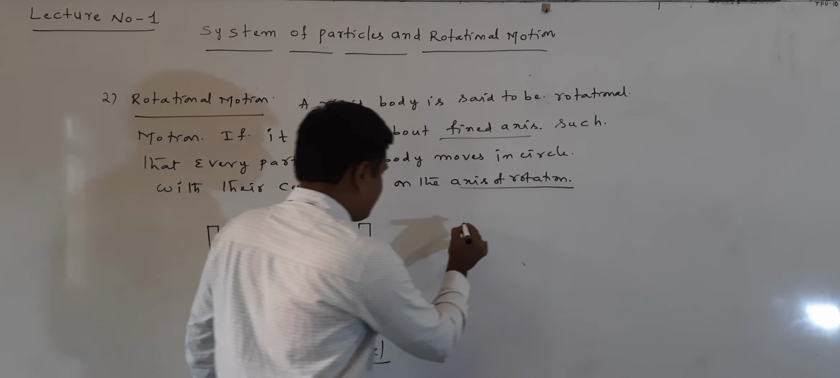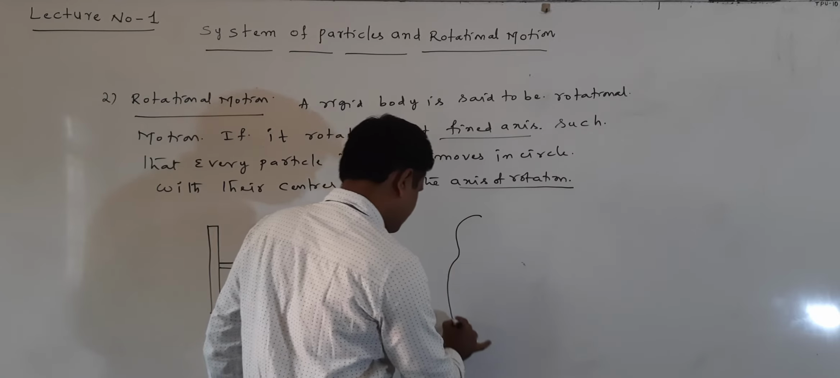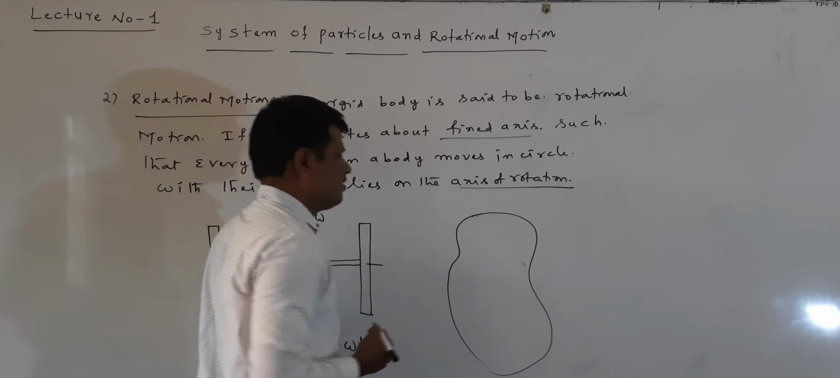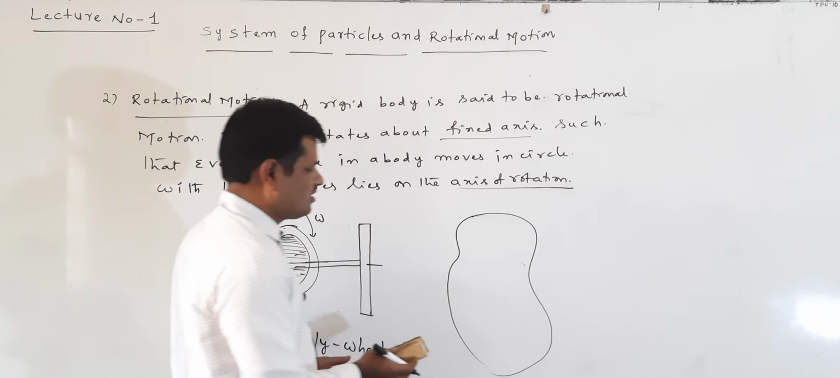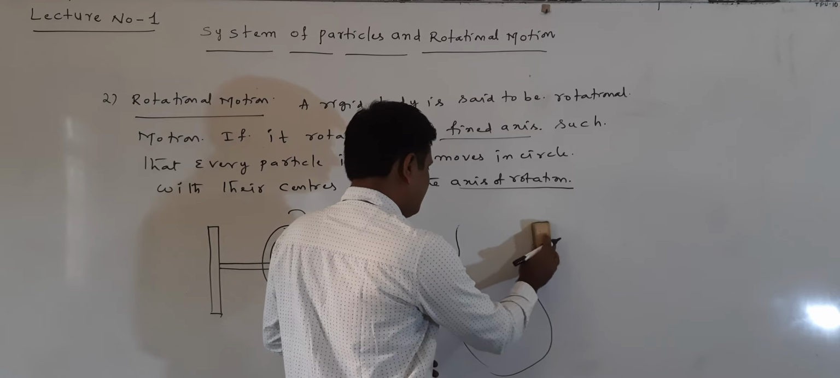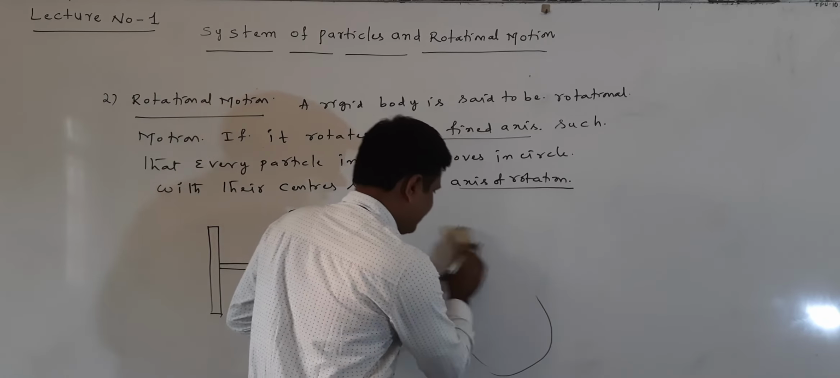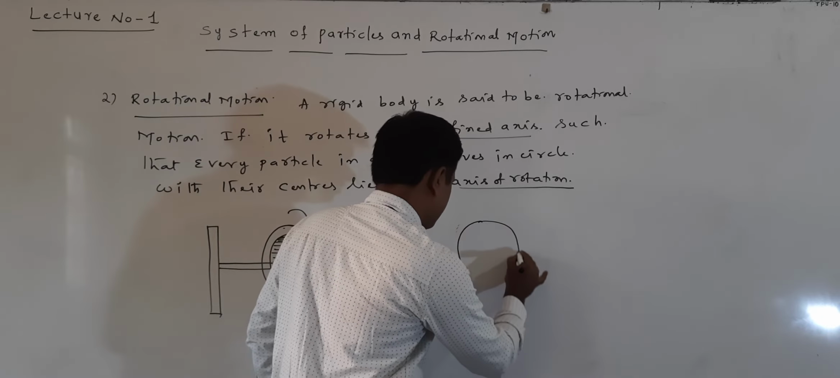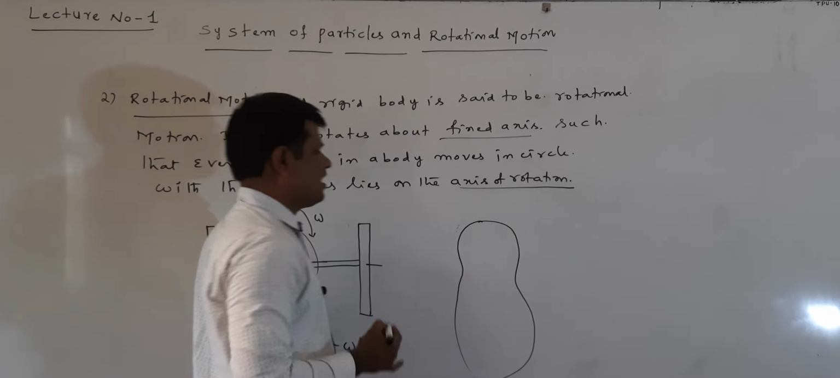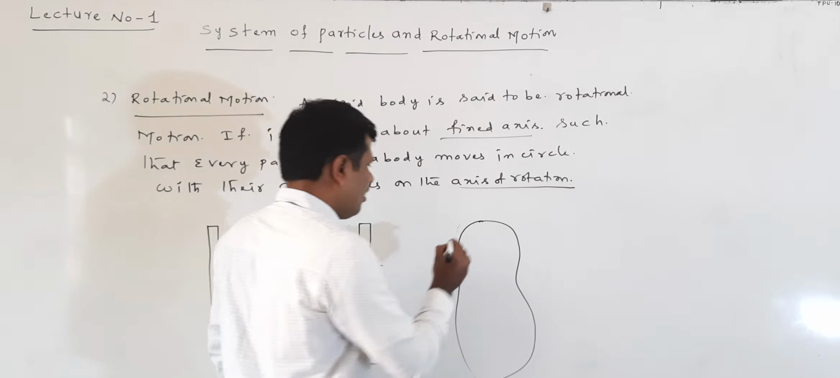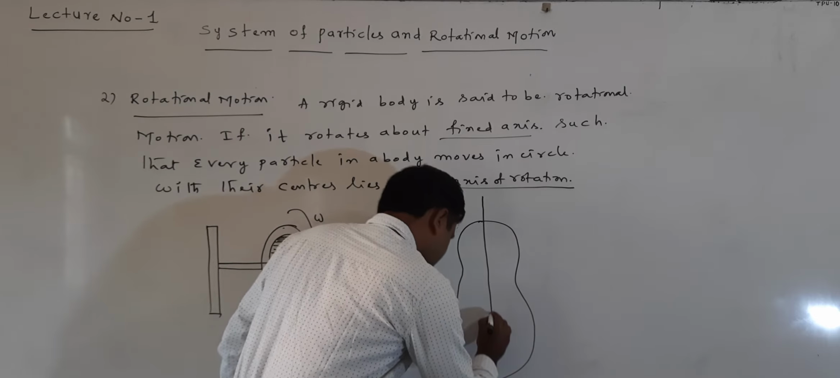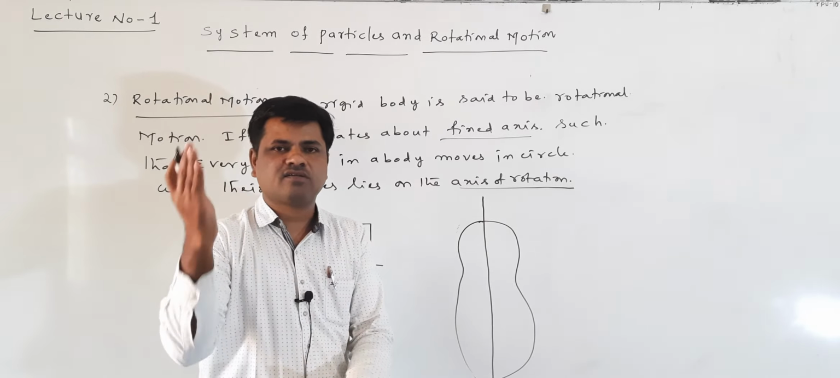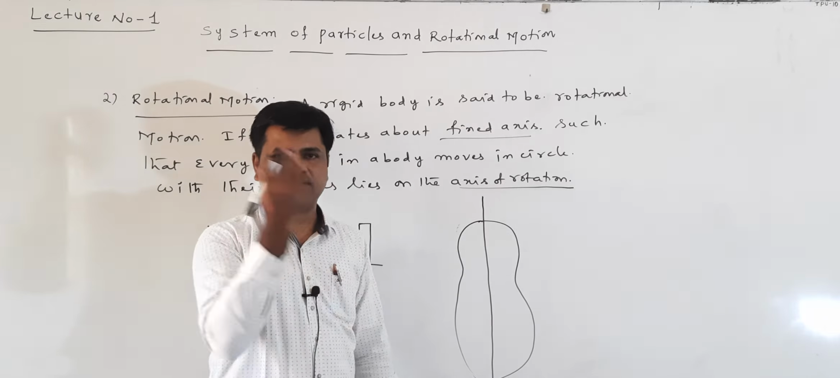Now listen here, I am considering one rigid body. Rigid body means it does not have a particular shape; that's the reason we are drawing it like this. About this axis the body is rotating like this.